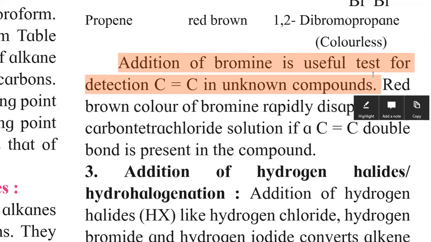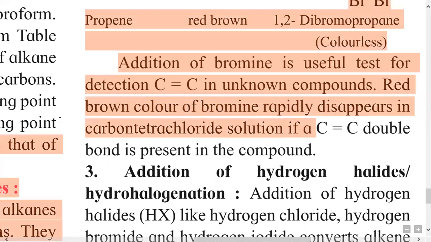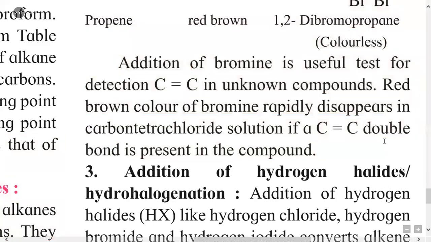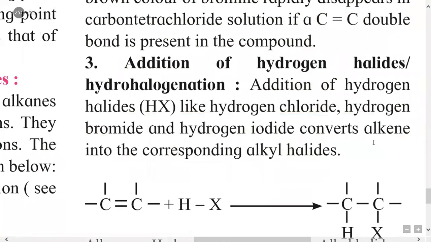And if the color of the product remains red-brown, that indicates no addition reaction takes place. This is the test for detection of a carbon-carbon double bond in an unknown compound. So the red-brown color of bromine rapidly disappears in carbon tetrachloride solution if a carbon-carbon double bond is present in the compound. So that is the second reaction of alkene.